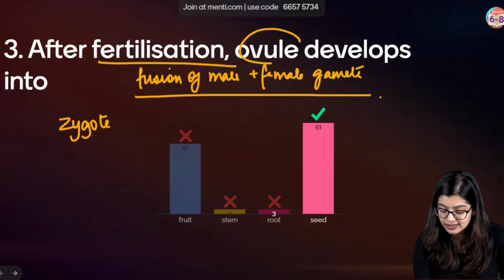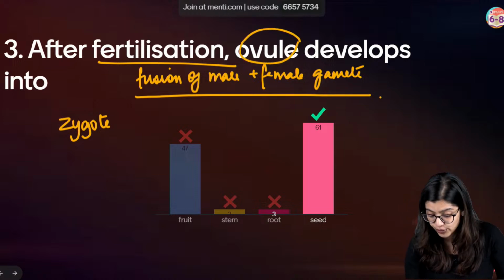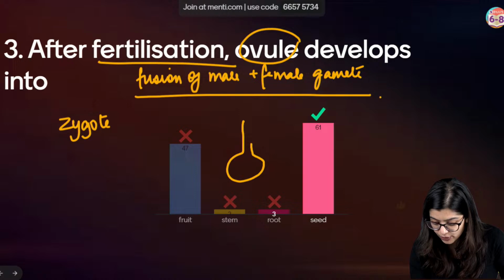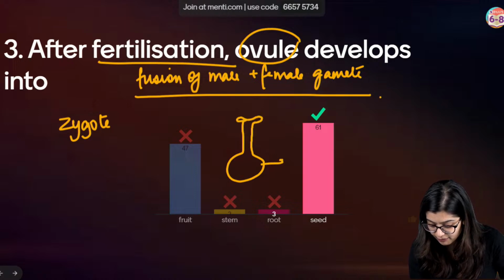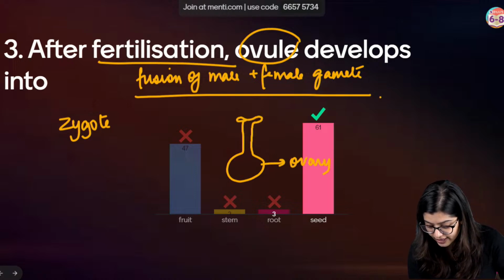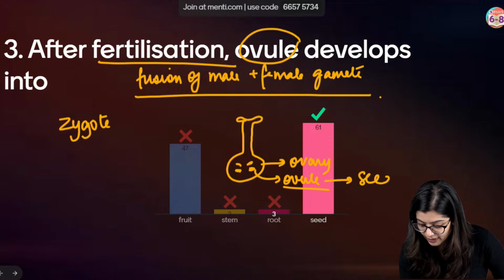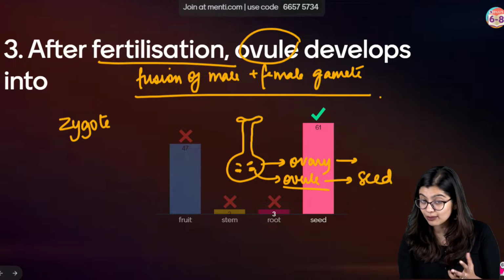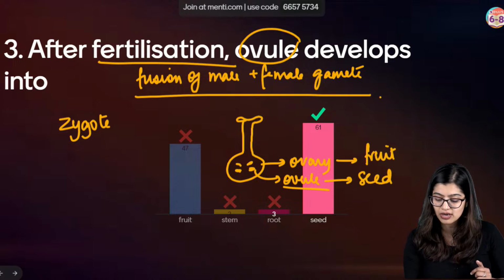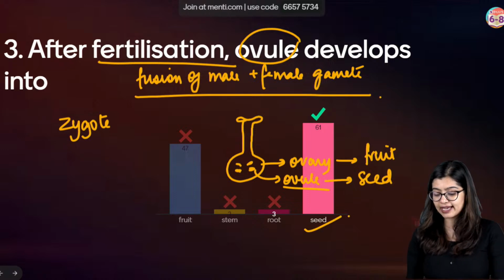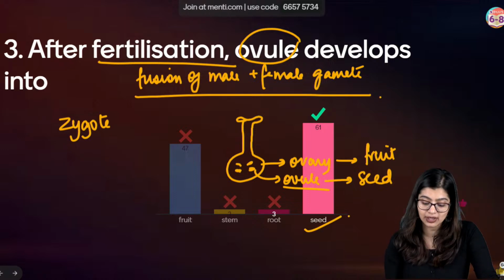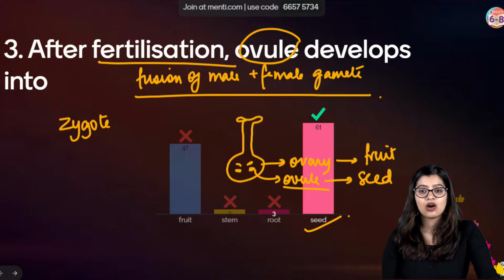Now here they're asking what is going to happen to the ovule. Now where do we find the ovule? In the female reproductive part, inside the ovary, we will find the ovule, right? We all remember this, right? Now the ovule is what will become the seed and the ovary will ripen and it will become the fruit, which is why in this case the correct answer is option D, which is seed. Yes? Okay.